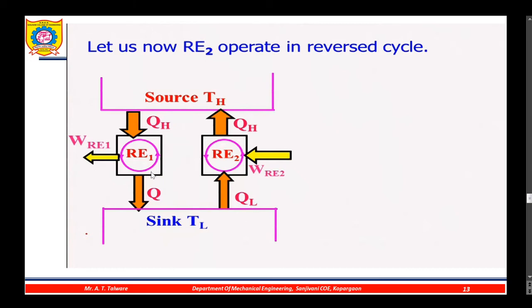Now this QH amount of heat can be directly coupled to this, which means we can supply this QH amount as input to reversible engine 1, and the thermal reservoir at temperature TH can be eliminated.